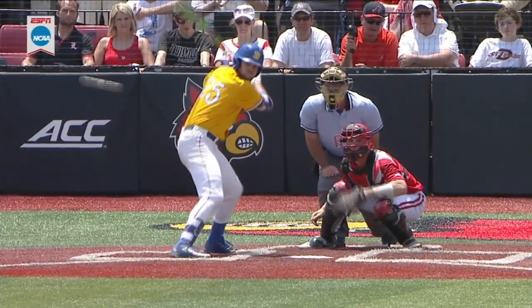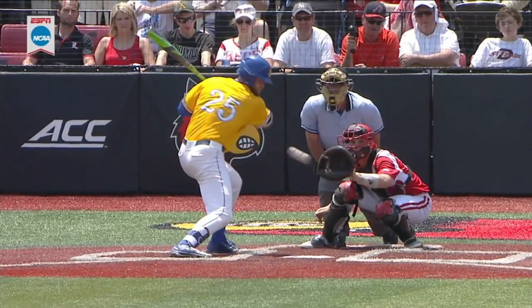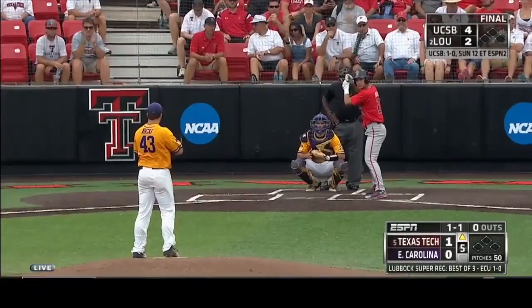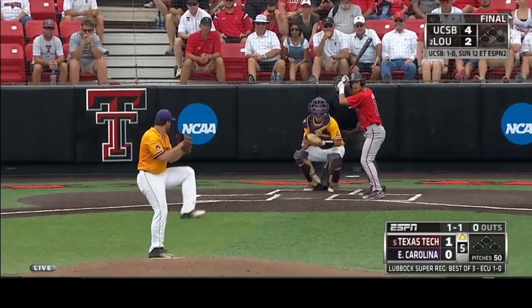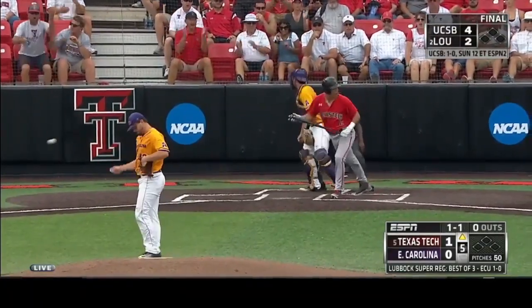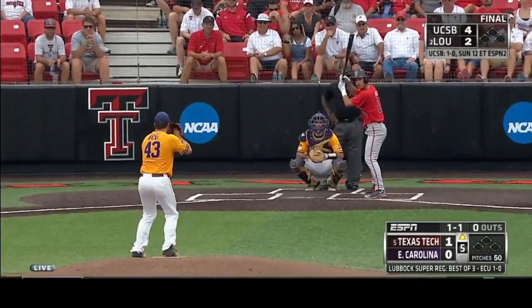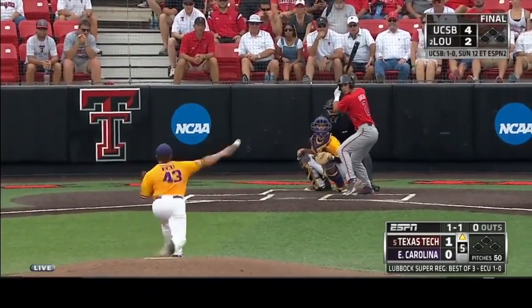This is a hitter trying to intentionally get hit by a pitch. This hitter did not intentionally try to get hit by this pitch. This hitter should be awarded first base.